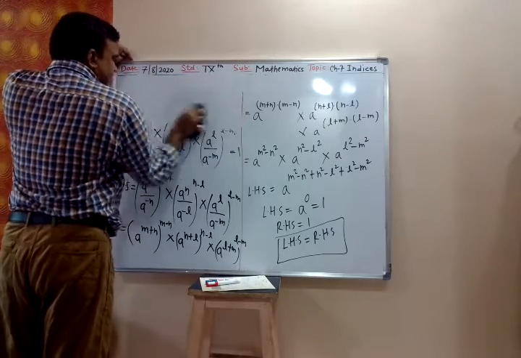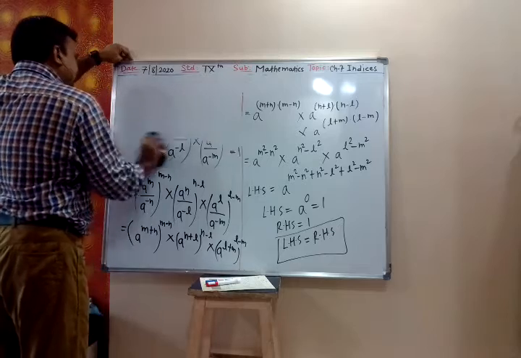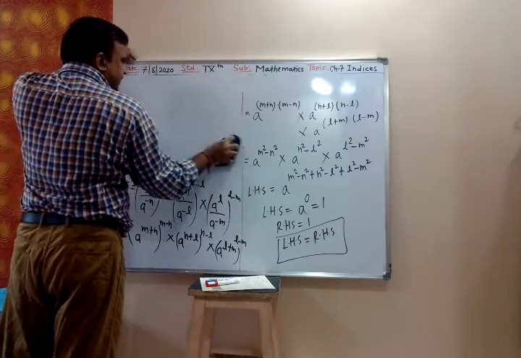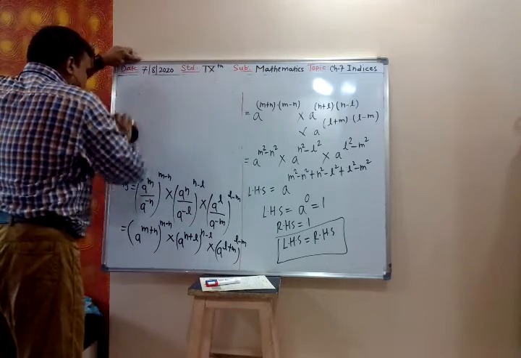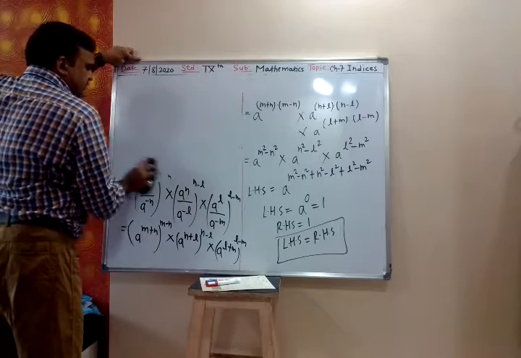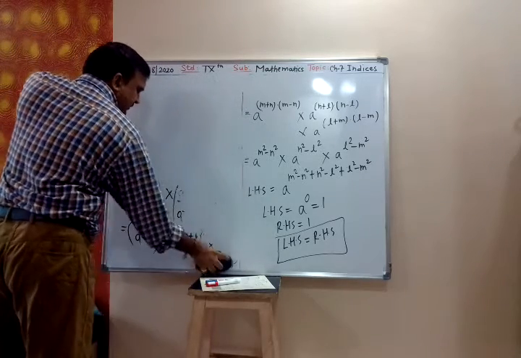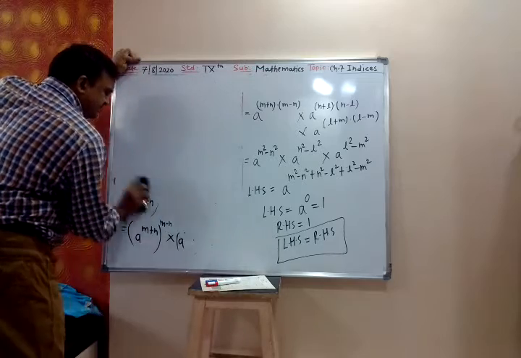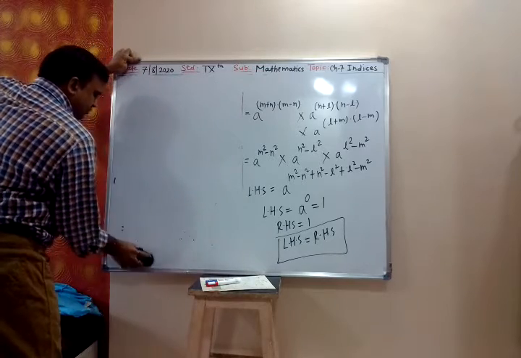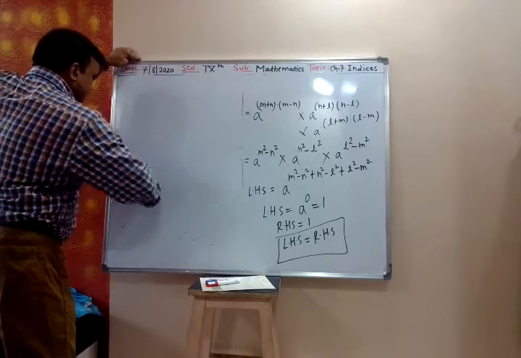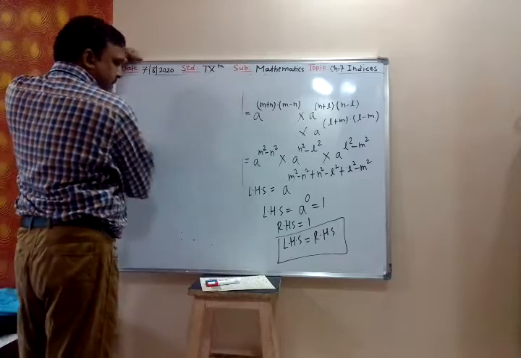Whenever there is multiplication of power, you have to add the power. And whenever there is power raised to power, you have to multiply the powers. So there are three basic rules. Power into power, add the power. Power divided by power, subtract the power. And power raised to power, you have to multiply the powers.